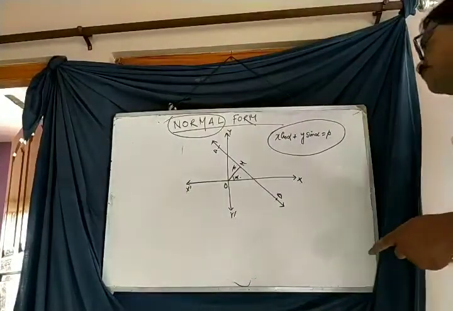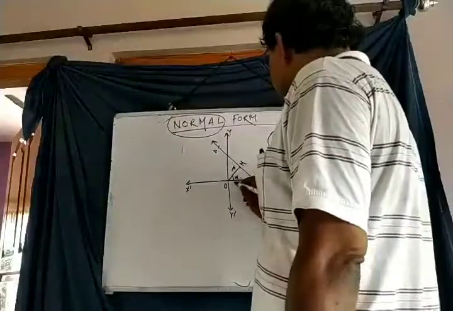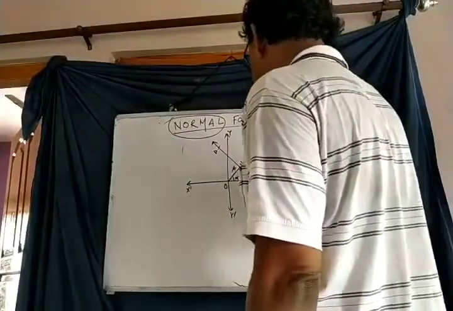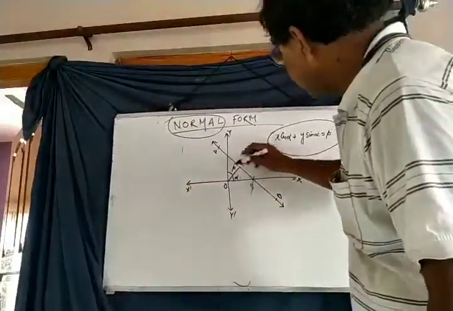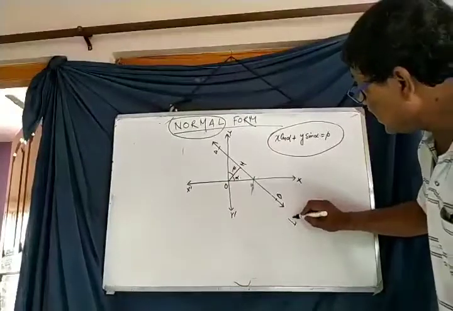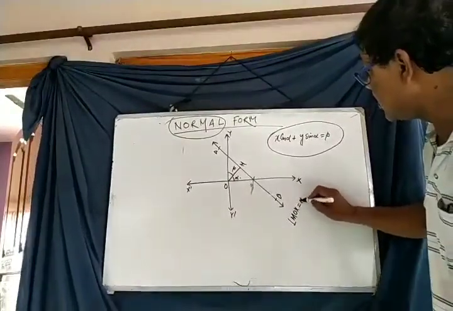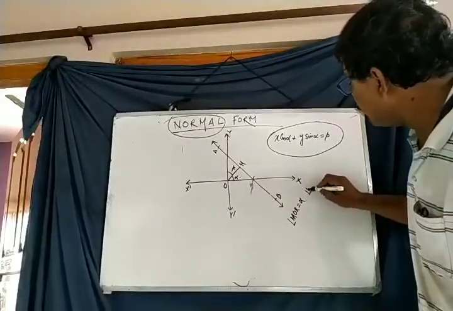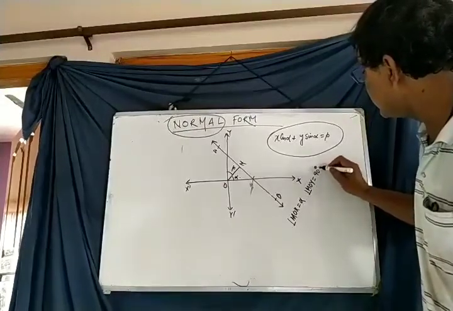Now, how can we derive this equation? Very simple. This angle is alpha. So angle MOX is equal to alpha. Therefore, angle MOY is equal to 90 degrees minus alpha.